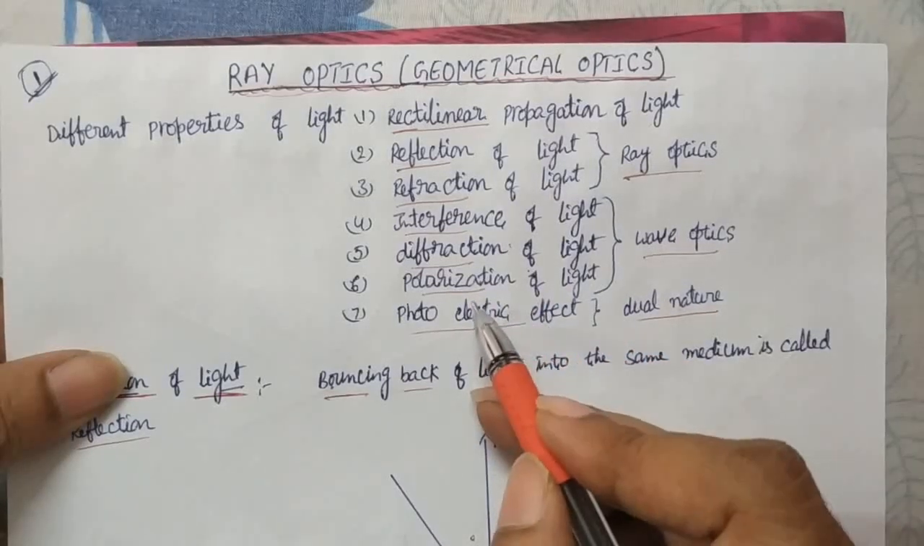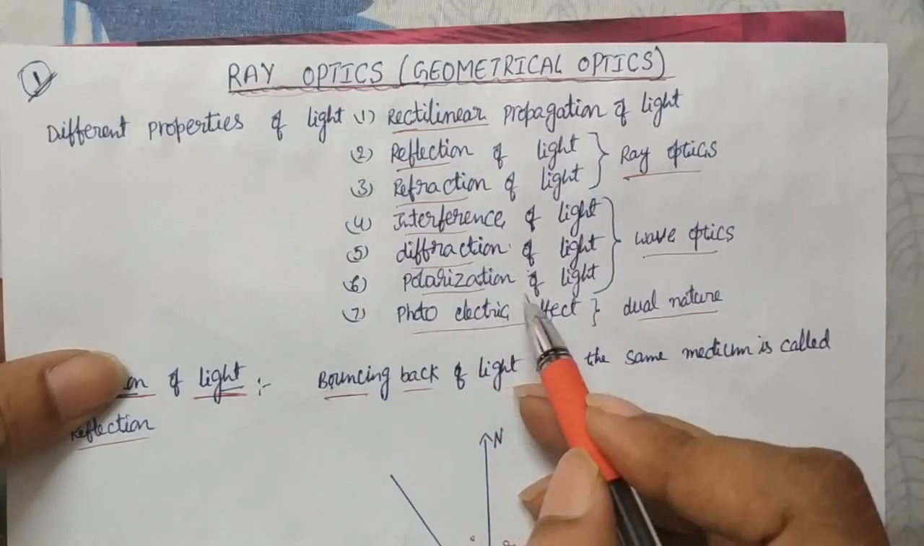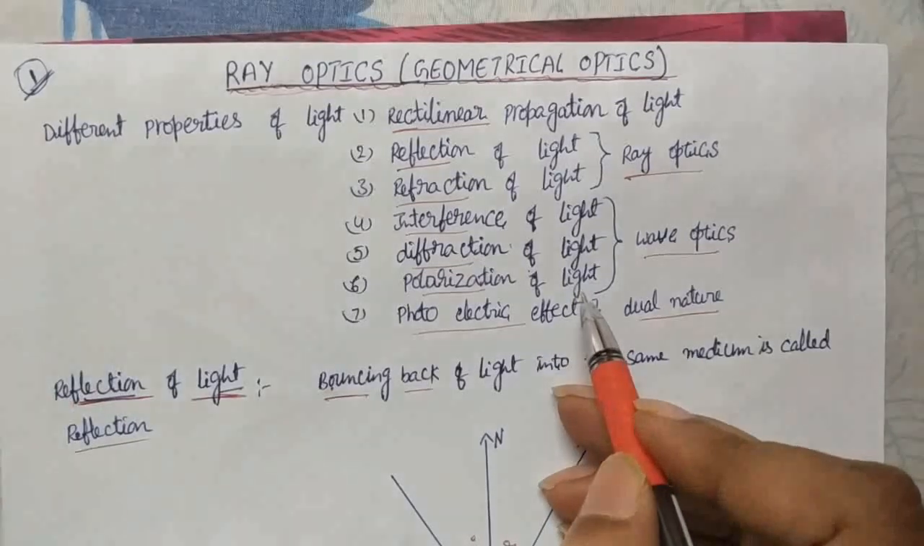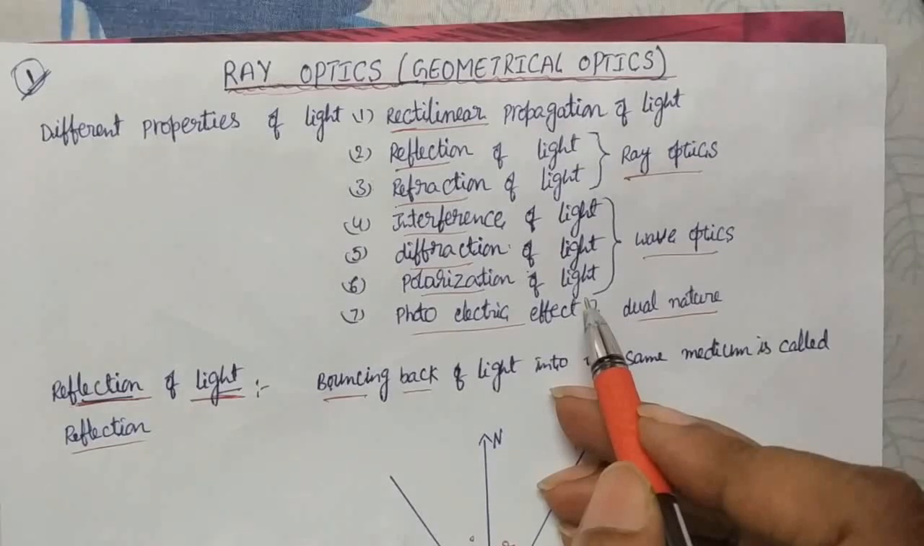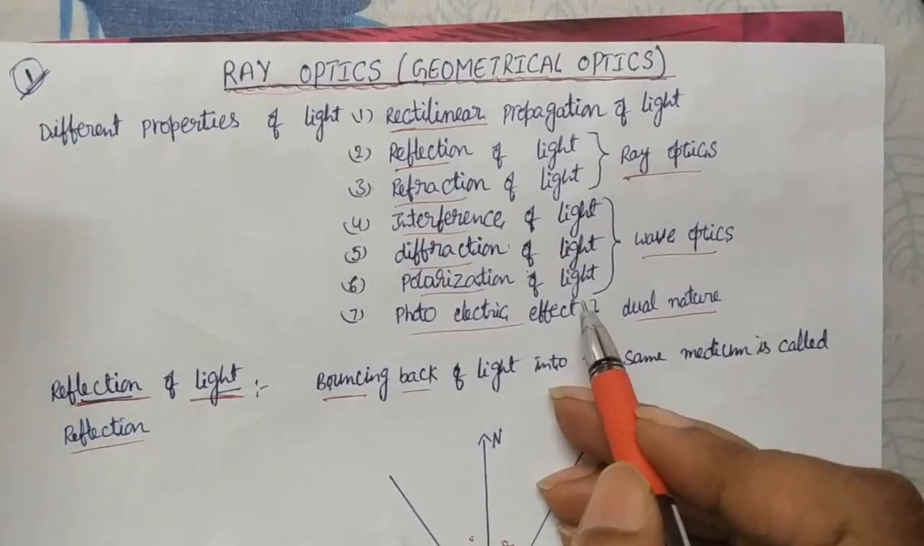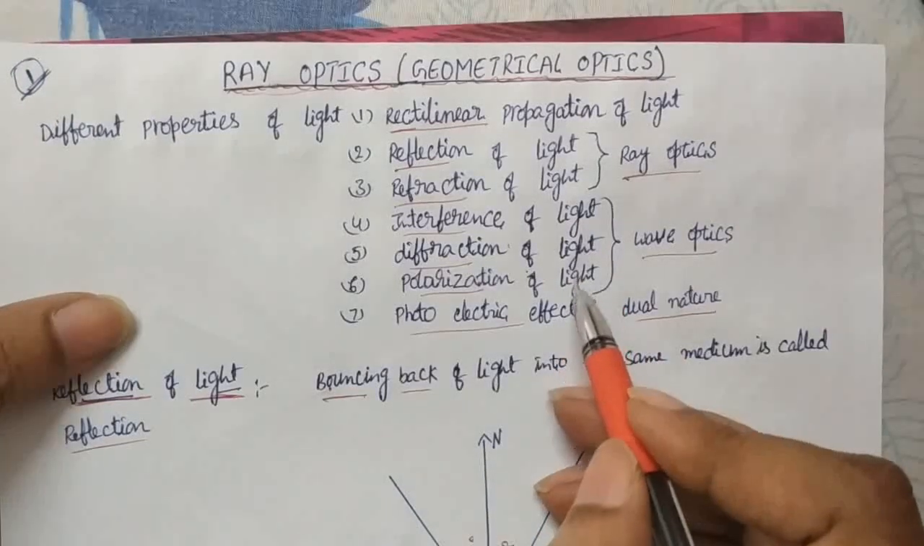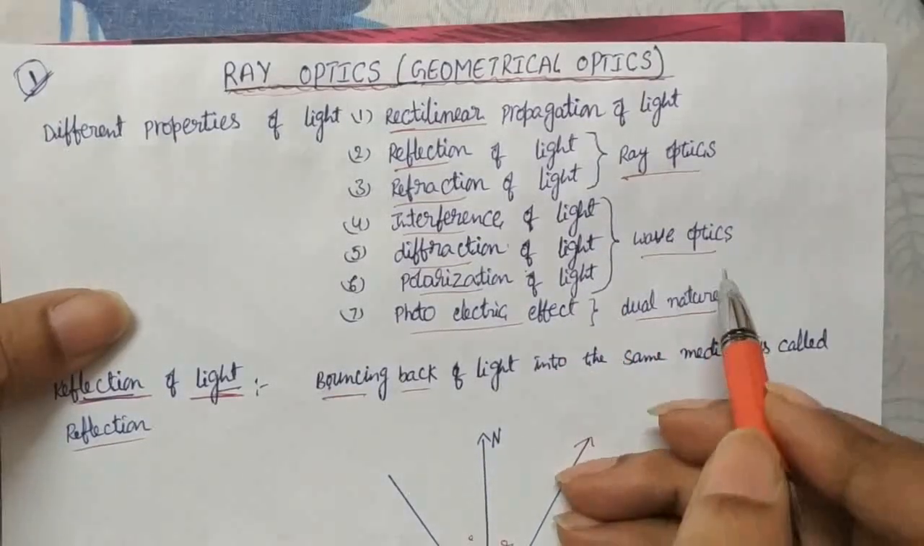Polarization: light has two components, and that is what you call unpolarized light. If you pass that light through a particular type of crystal, it filters one component and allows the other component, and that type of property is what we call polarization. These three properties we have in wave optics, the next chapter.